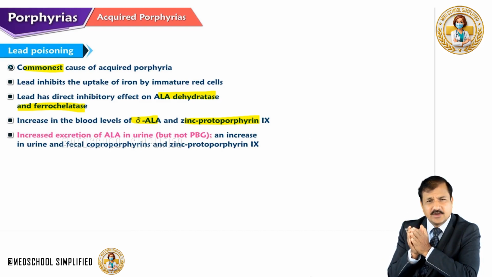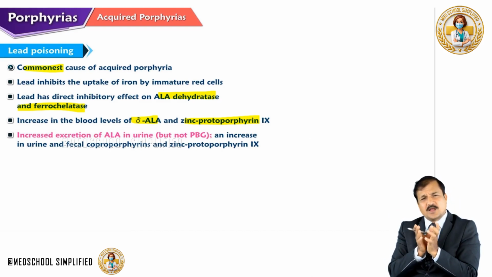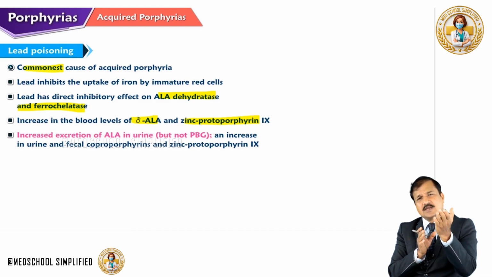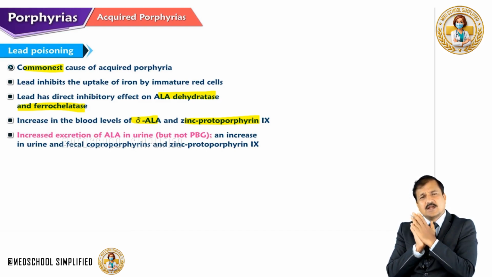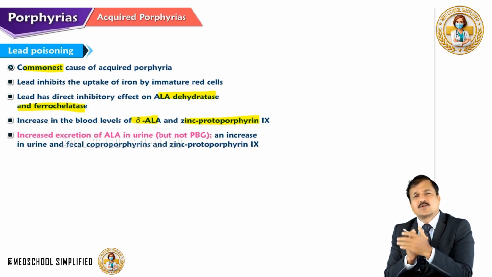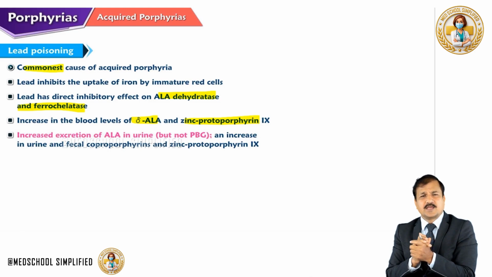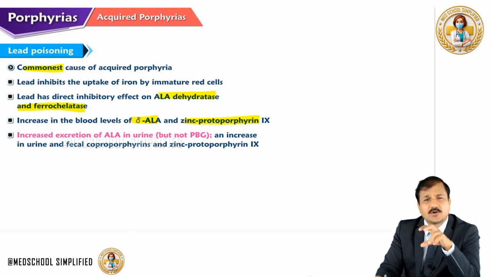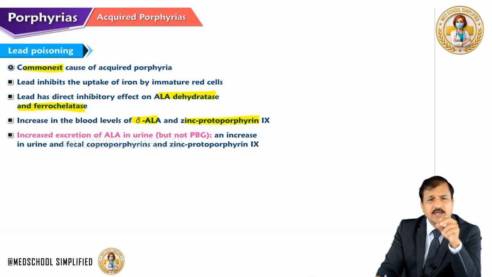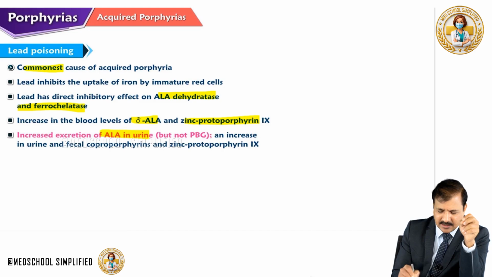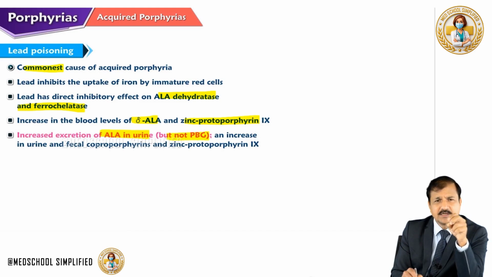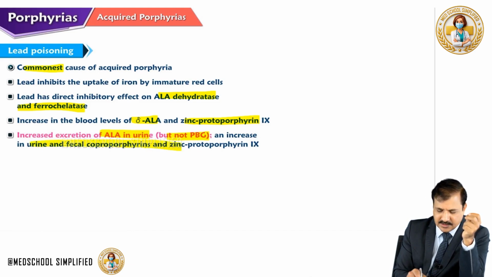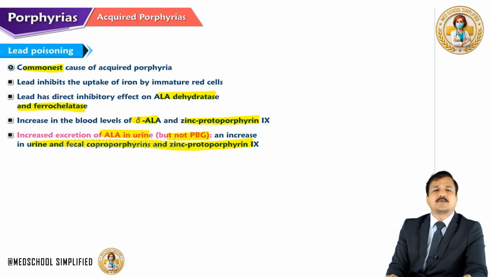So protoporphyrin 9 is available. Now the zinc is released from the ALA dehydratase enzyme because lead is interacting with it, and that zinc will go and bind to the protoporphyrin 9 molecule, making zinc protoporphyrin 9. So overall, in lead toxicity, you are going to see elevation of delta ALA and zinc protoporphyrin 9. So there is increased excretion of delta ALA in the urine, but not PBG, because PBG is not affected here. An increase in urine and fecal coproporphyrins and zinc protoporphyrin 9 will help in the diagnosis of lead poisoning.